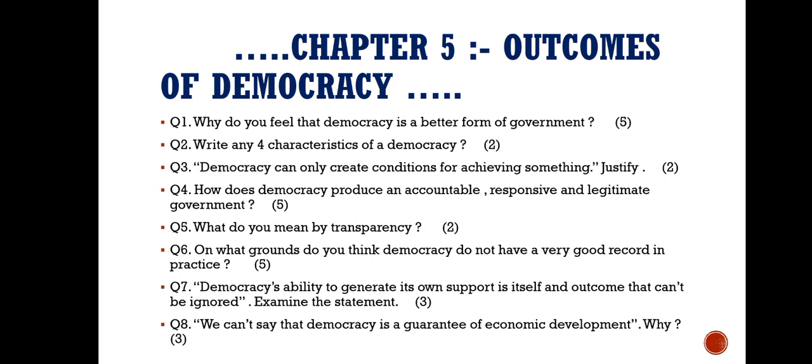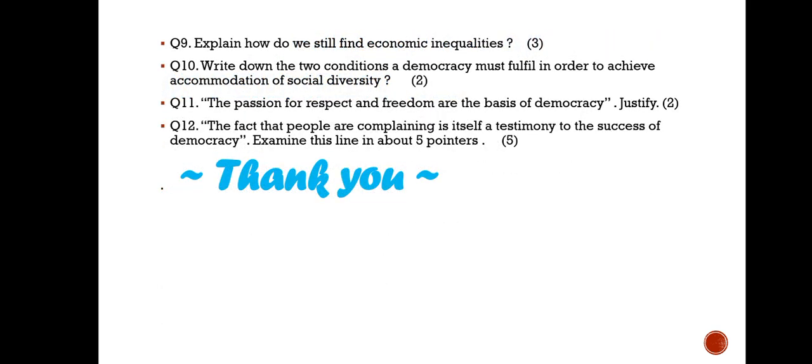We cannot say that democracy is a guarantee of economic development. Why? 3 marks. Explain how we still find economic inequalities. 3 marks. Write down the 2 conditions a democracy must fulfill in order to achieve accommodation of social diversity.